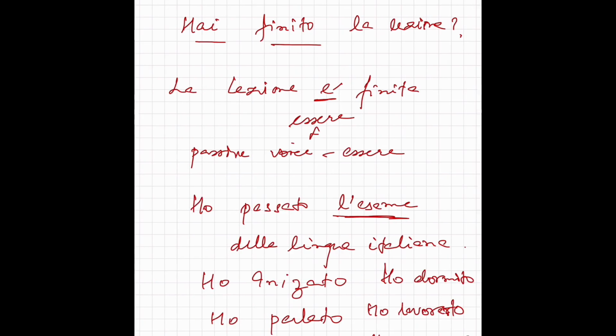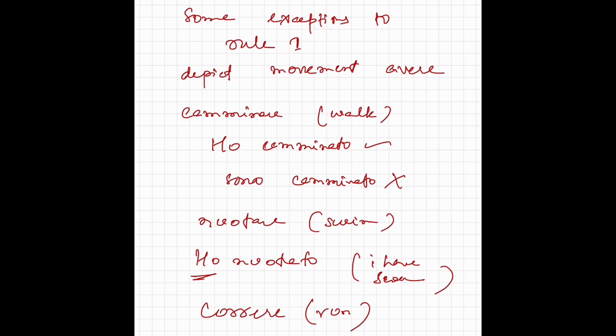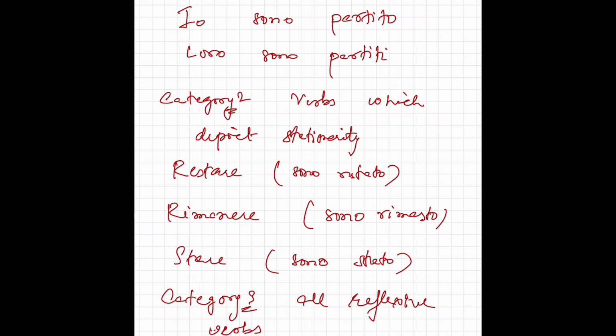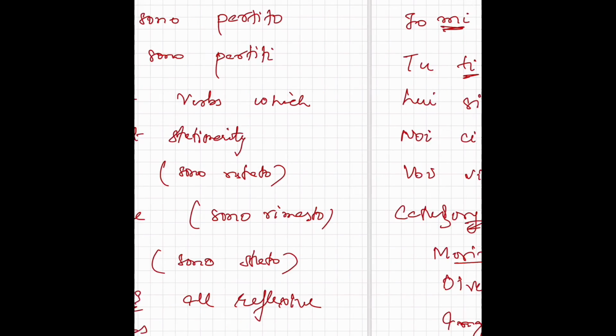Now these are some rules or tips and tricks which will help you to decide when to use avere or essere. The movement verbs like andare, partire, arrivare, they use essere. The verbs which depict stationarity, restare, rimanere, stare, and all the reflexive verbs use essere.